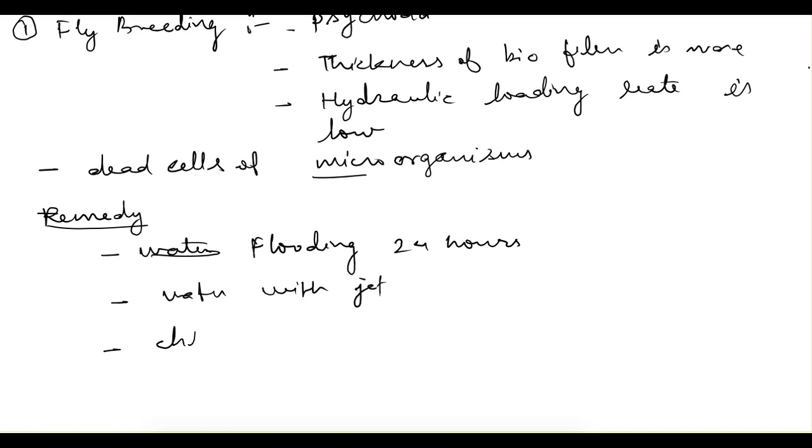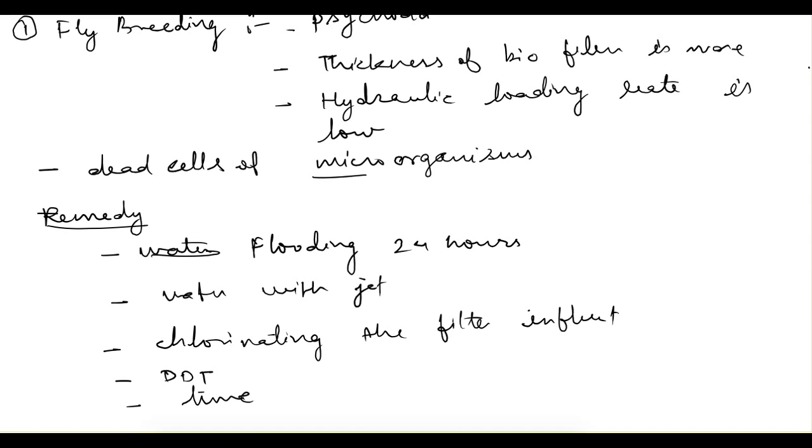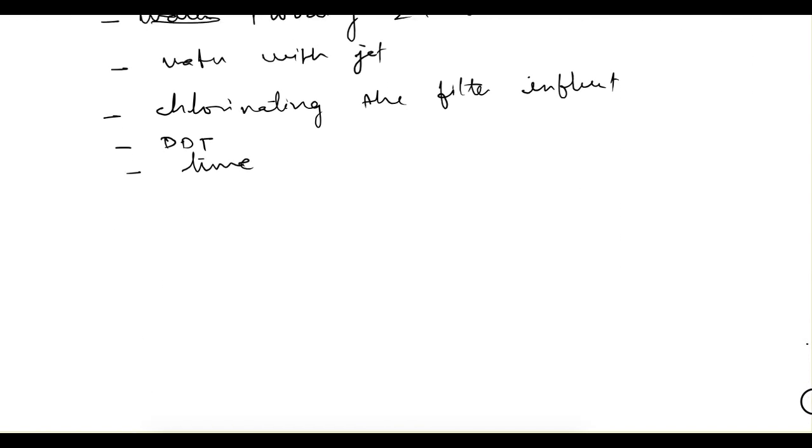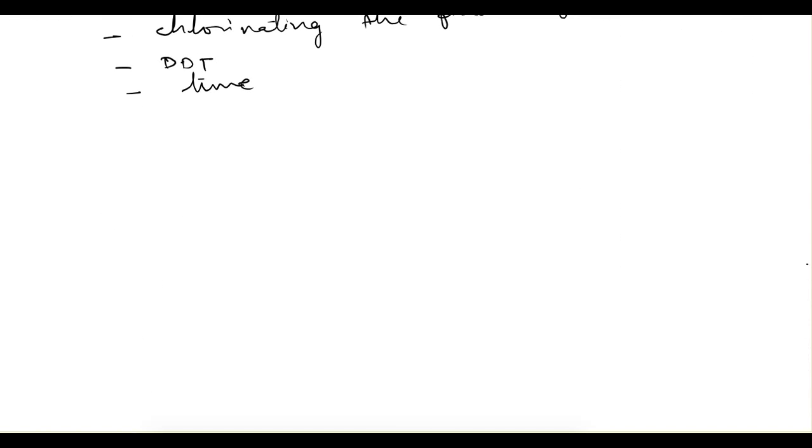Apart from that, chlorinating the filter influent can also help to avoid this breeding. Apart from that, DDT can be applied and lime can be sprinkled. So these are the remedial measures in the case of this fly breeding.